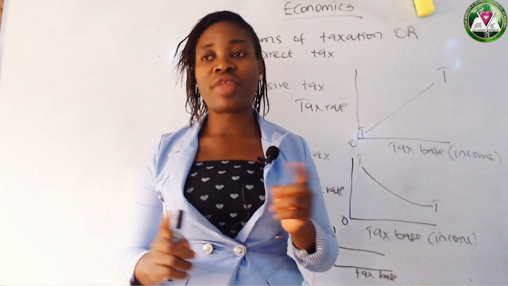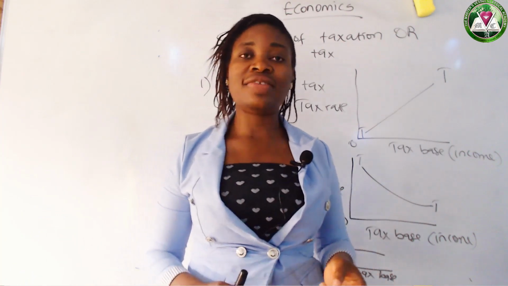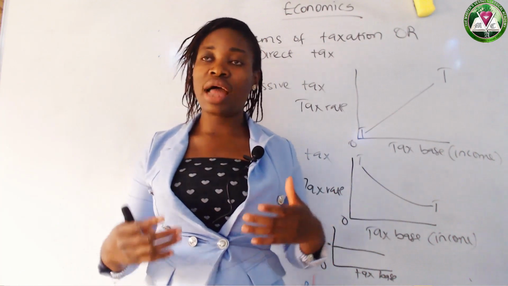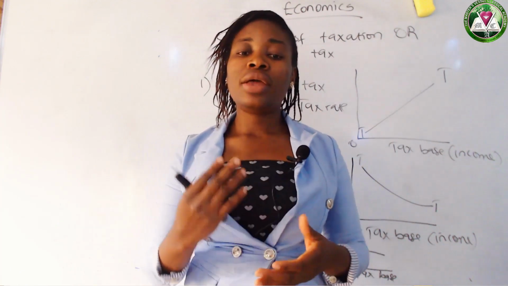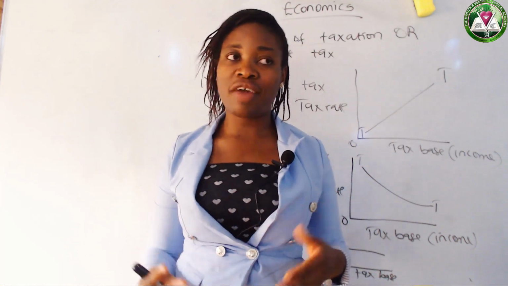And we went ahead to explain the types of tax, in which I said we have two types of tax: direct tax and indirect tax. I said that direct tax is the tax that is being levied on the income of the individual and the property, while indirect tax is the tax that is being levied on goods and services.